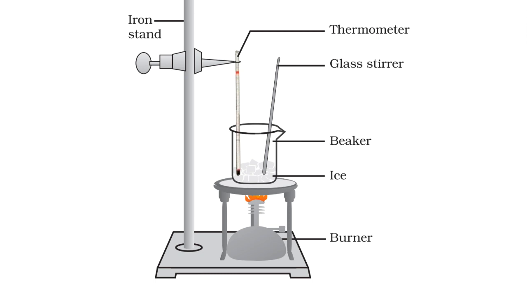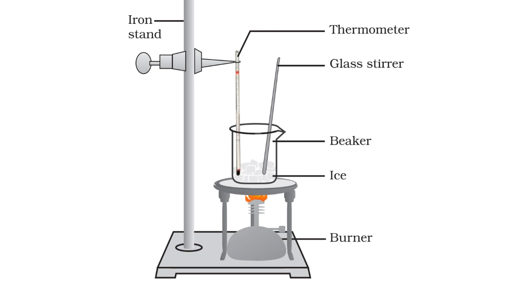Now we can discuss one activity. Take about 150 grams of ice in a beaker and suspend a laboratory thermometer so that its bulb is in contact with the ice, as shown in the figure. On heating, we can observe the rising temperature on the thermometer. You can observe that the temperature of the system does not rise after the melting point is reached, till all the ice melts. This happens even though we continue to heat the beaker. Why does this happen? Why is the mercury level on the thermometer not rising?